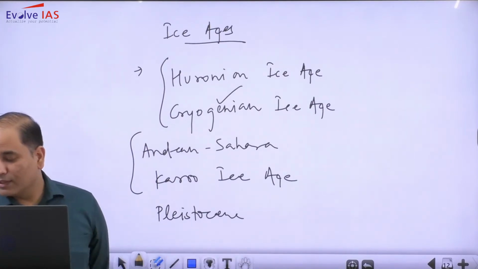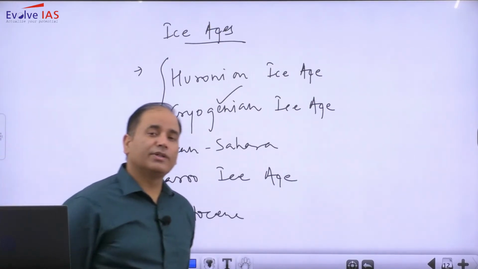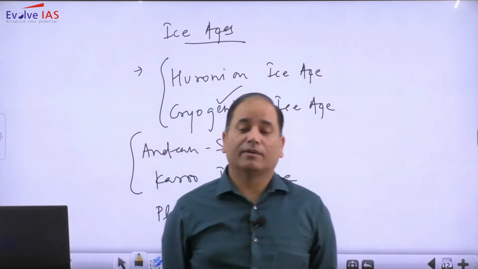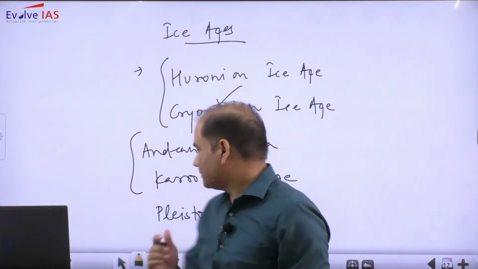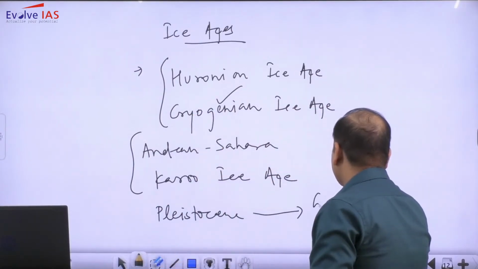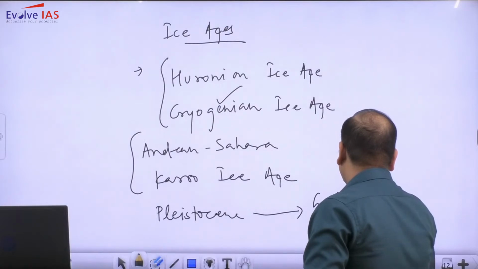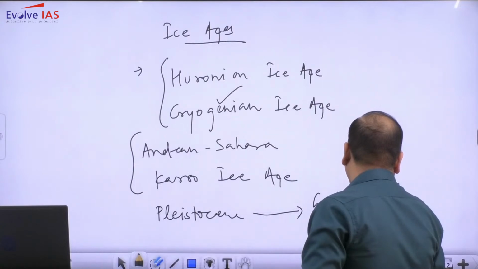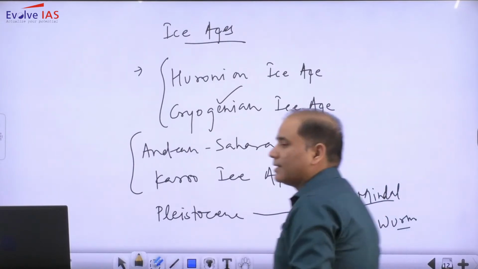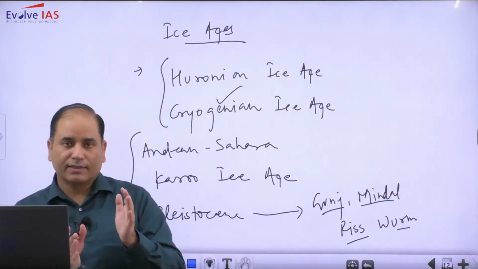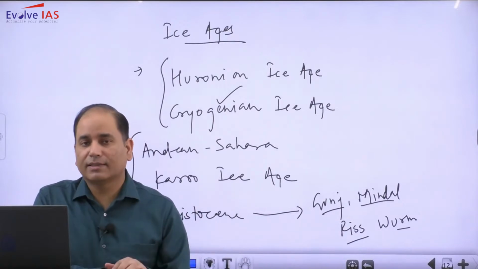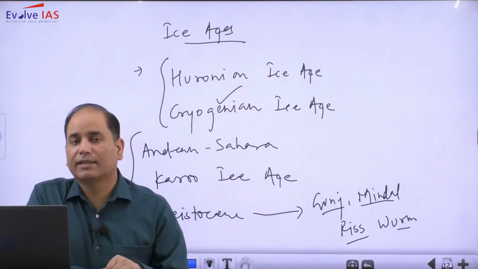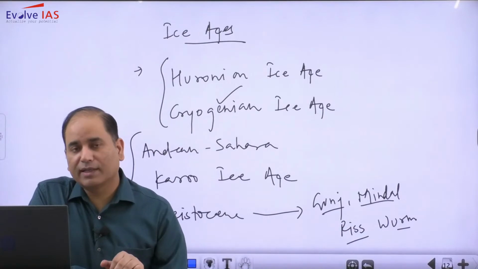As far as Pleistocene is concerned, as I said, one of its unique characteristics is that it had glacial and interglacial periods. So in Pleistocene we have Gunz, Mindel, Riss and Wurm. So glacial, interglacial time periods: glaciation, then deglaciation, glaciation, deglaciation. This was the characteristic of the last ice age that we have witnessed on this planet at large scale.